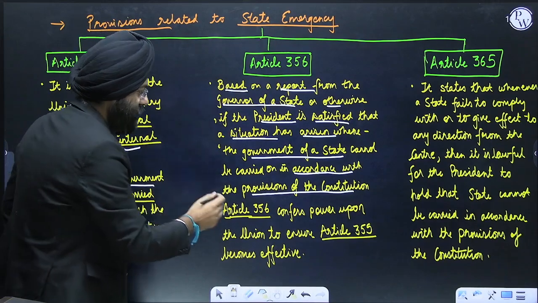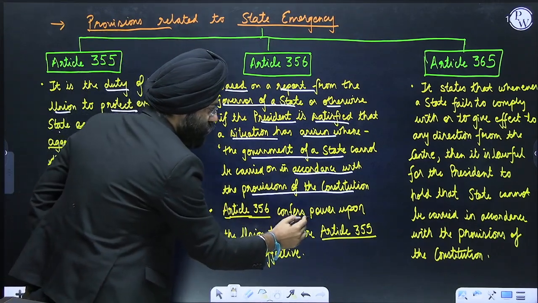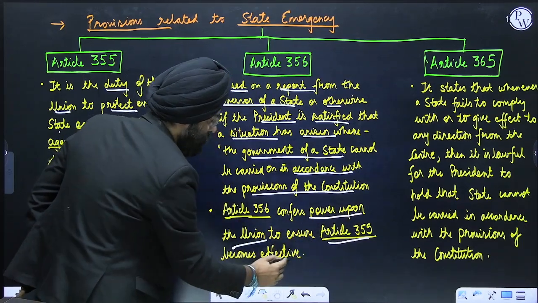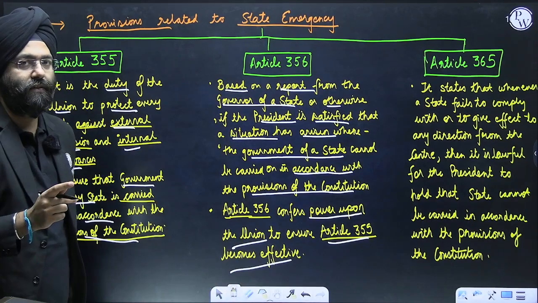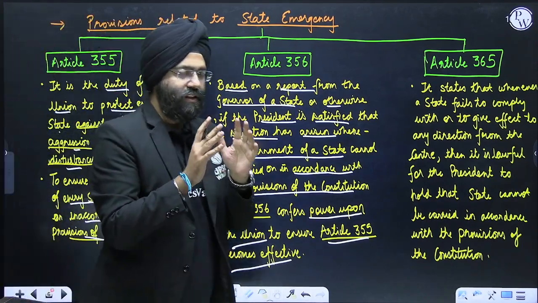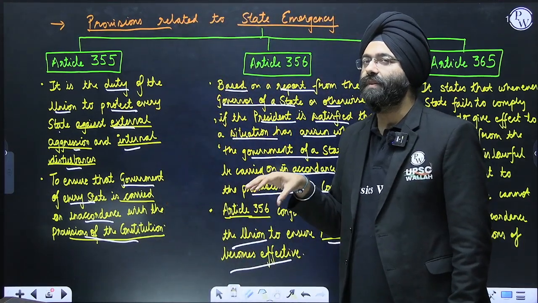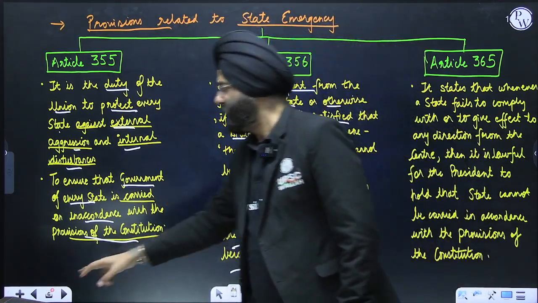What does it mean? Article 356 confers the power upon the Union to ensure Article 355 becomes effective. It is very important. When this article is invoked, it basically means the president's rule is being imposed in that particular state.